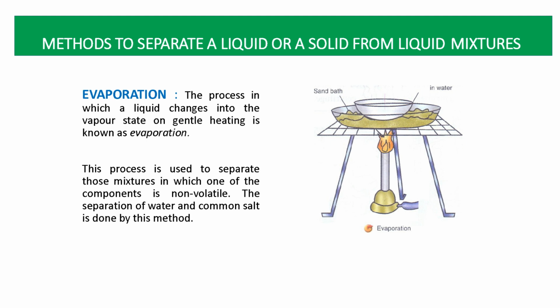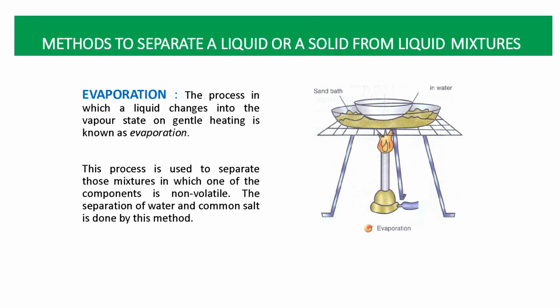So here one point is very important. We use this method to separate those mixtures in which one component is non-volatile. If we take a mixture, one component should be non-volatile, so we can separate the mixture by the process of evaporation. For example, common salt and water. We can separate common salt and water by the process of evaporation.